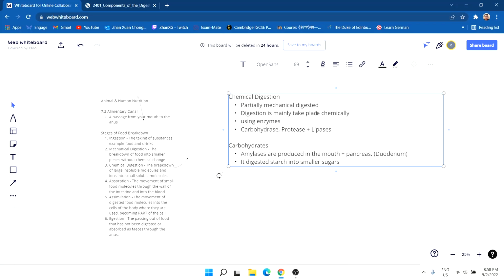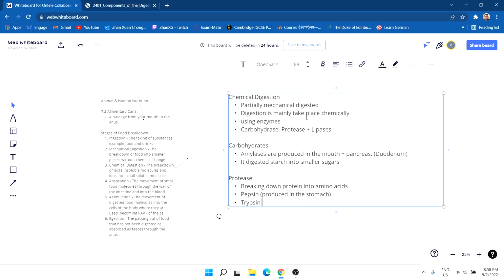Next one, we got protease. We all know that protease is breaking down protein into amino acids. Inside our digestive system, we need to know about pepsin, which is produced in the stomach, and trypsin, which is produced in the pancreas, then secreted into the duodenum.